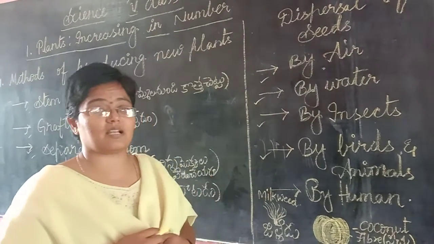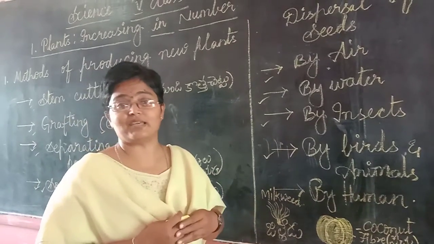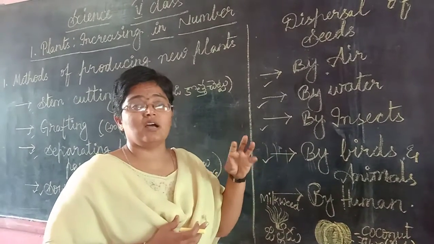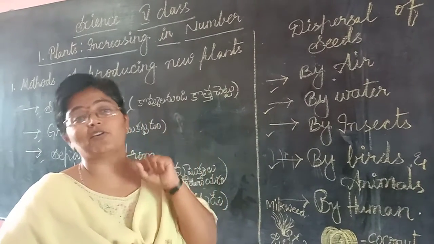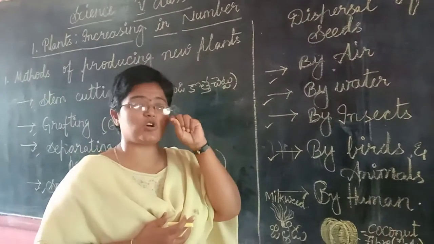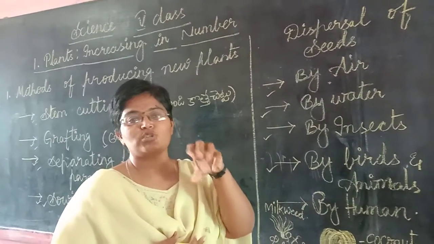Have you ever seen butterflies or honeybees, the insects which suck honey from flowers or stand on flowers or use flowers as their place to stay?